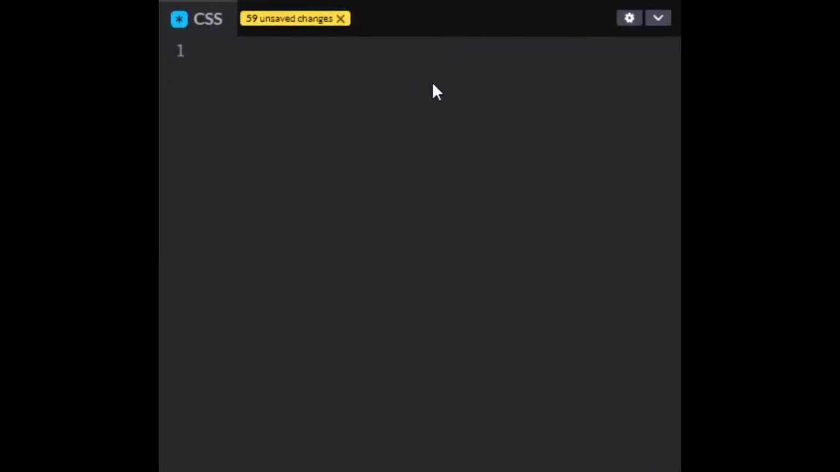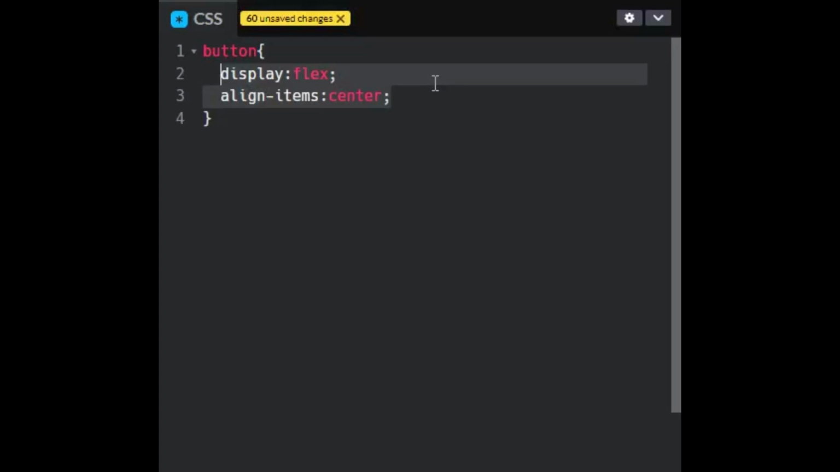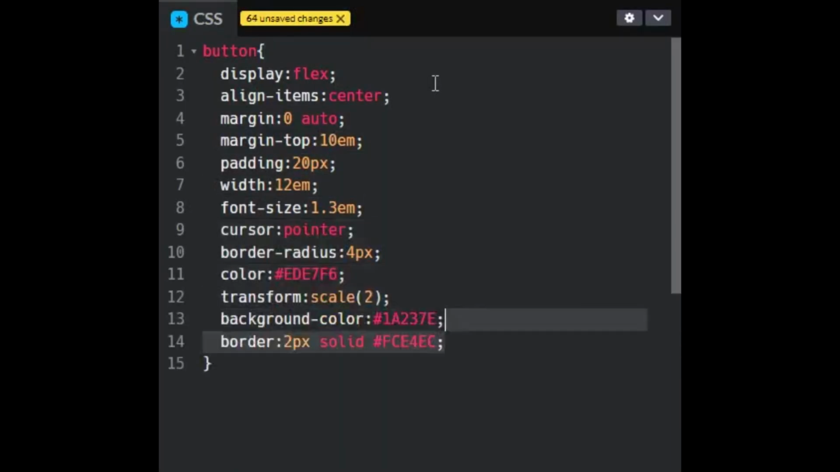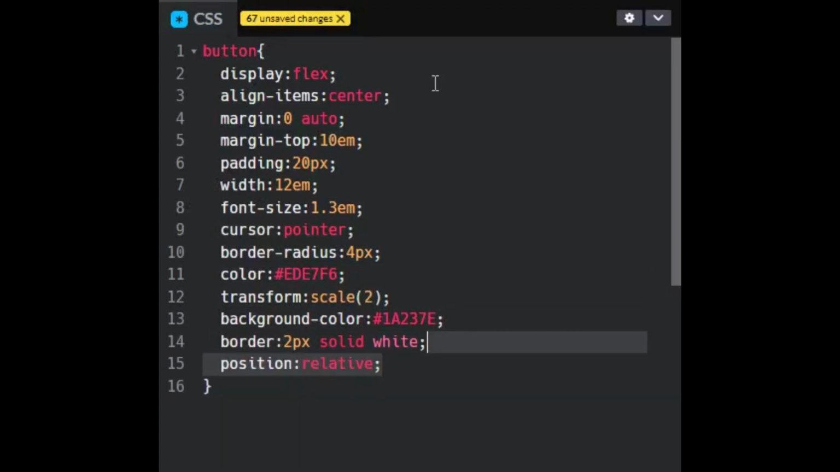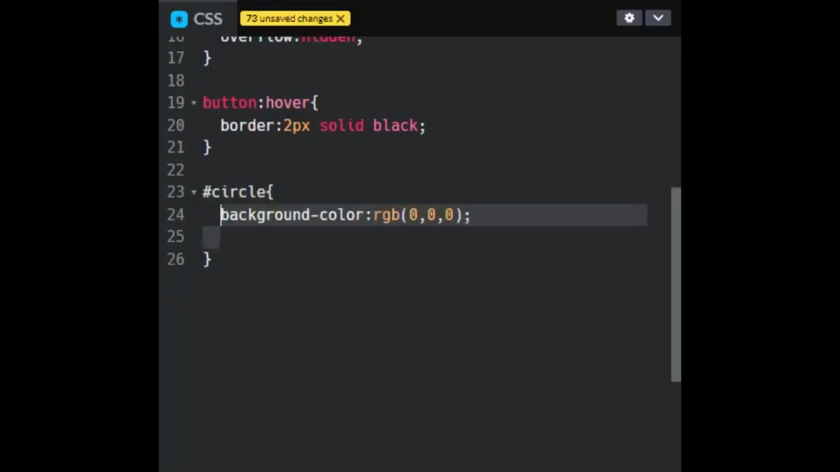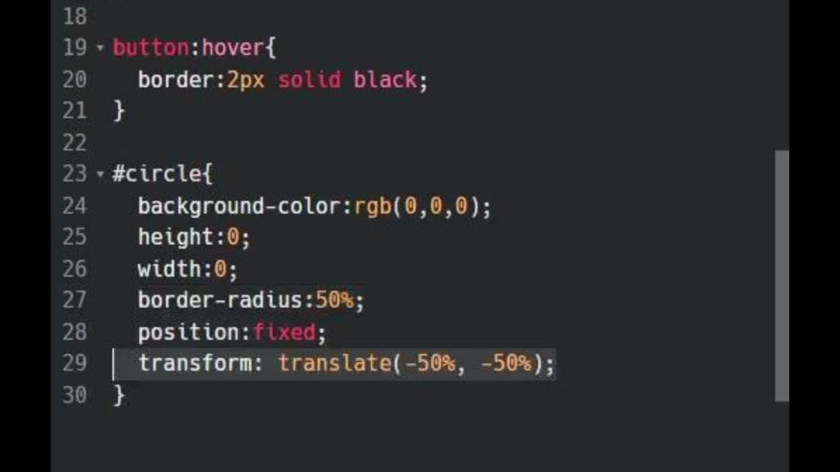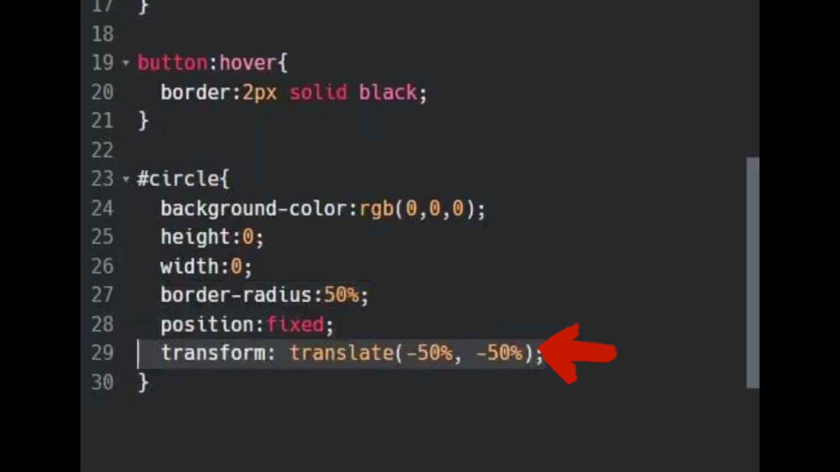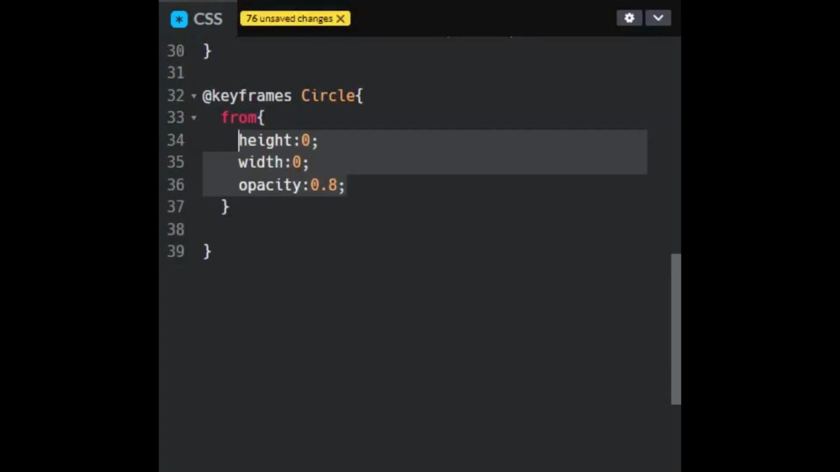In the CSS, the button will be styled normally to be like this. And to achieve the click effect, we need to give the button an overflow of hidden. So now for the circle, it will have a black background and a 0 in the height and width, and it will be circled with the border radius properties set to 50%, and it will have a fixed position. This centering technique is used here to make the cursor centered within the circle.